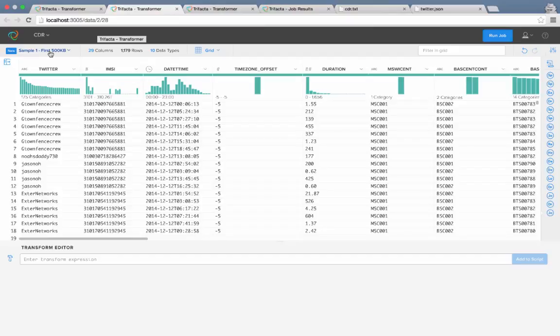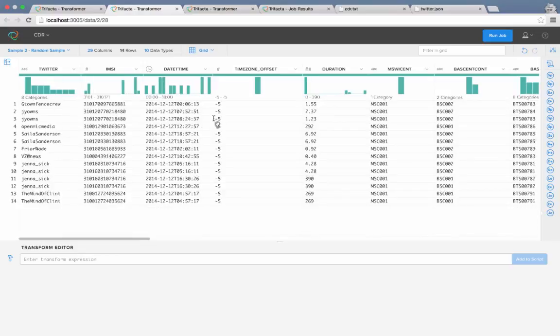As you can see at the top of the screen, I've been working on the top first rows of the dataset. But since then, I've removed some rows and joined the CDR data with the customer data, so the data distribution may not be reflected anymore. I can refresh the data to get a better targeted set and continue my preparation work. Trifacta is creating a new sample dataset behind the scenes, and so I can continue working. When the sample is ready, I'll be able to refresh my working space.